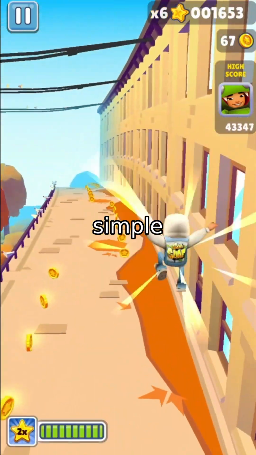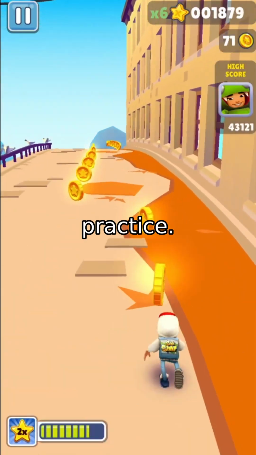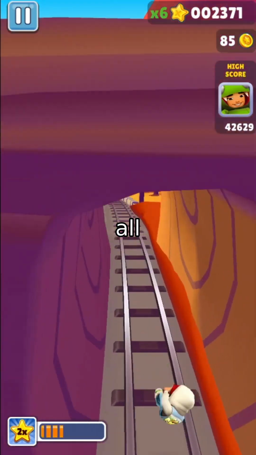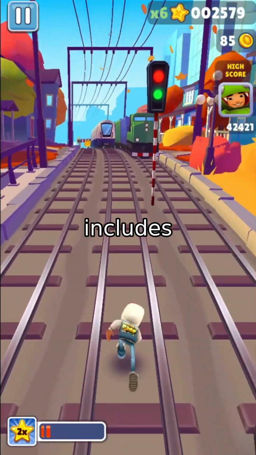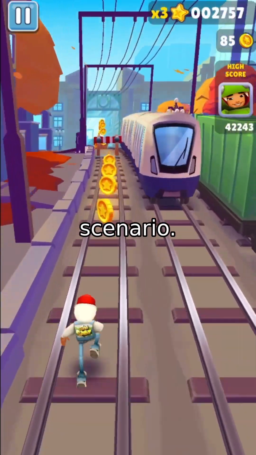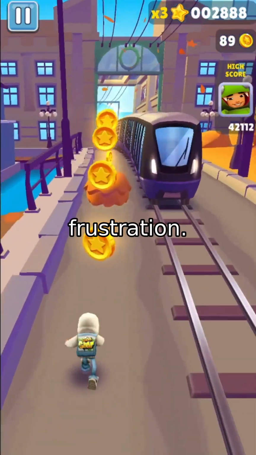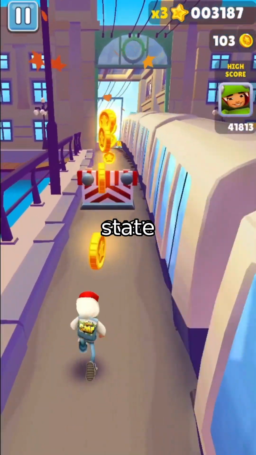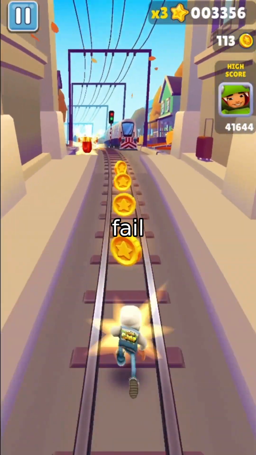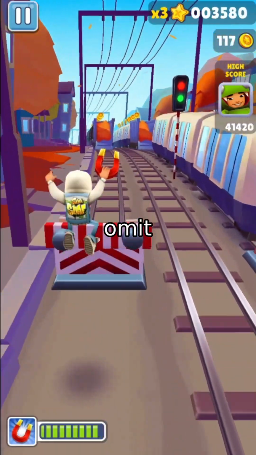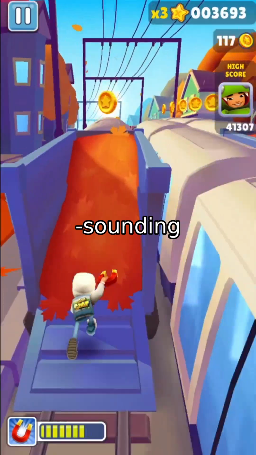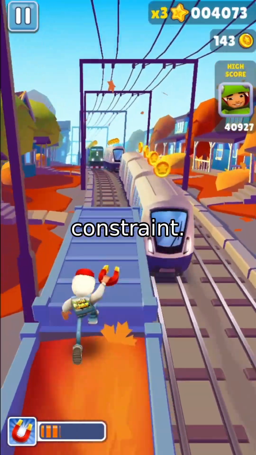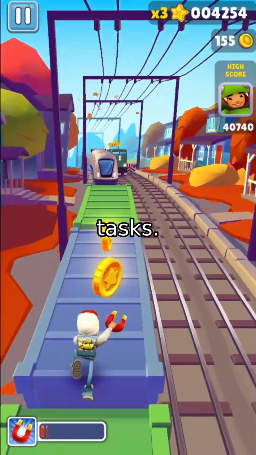The basic tasks are simple in concept, but surprisingly challenging in practice. Count from 1 to 10. Repeat a sentence. Recall all the vowels. Compose a sentence that includes banana in a rainy day scenario. Respond empathetically to a user's frustration. Or role-play as a pirate. These tasks seem trivial, but even state-of-the-art models struggle. Some fail to repeat accurately. Others omit keywords. A few introduce natural-sounding fillers like, "Okay, I'll start now," which, while human-like, can break a strict time constraint.